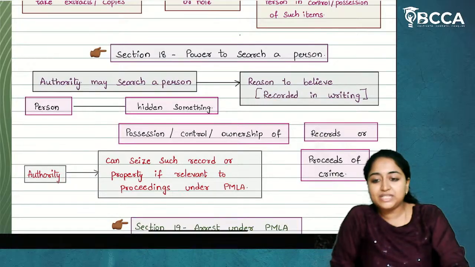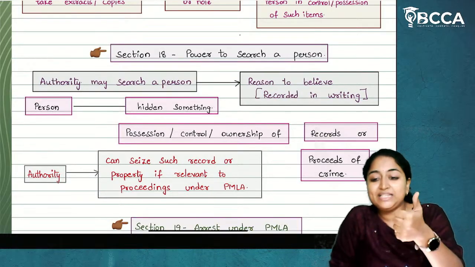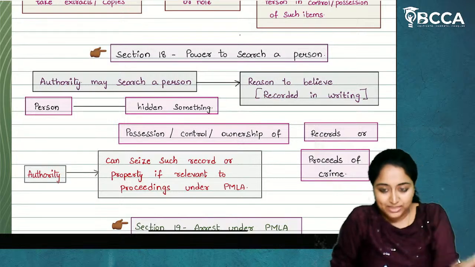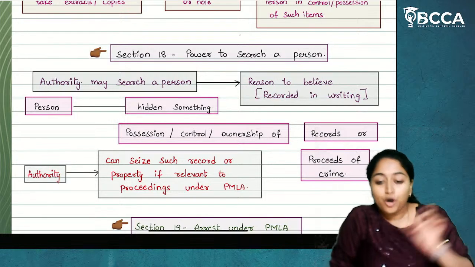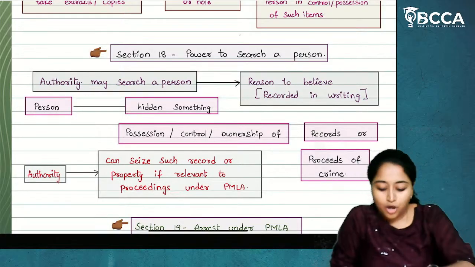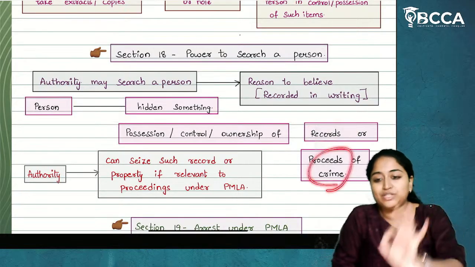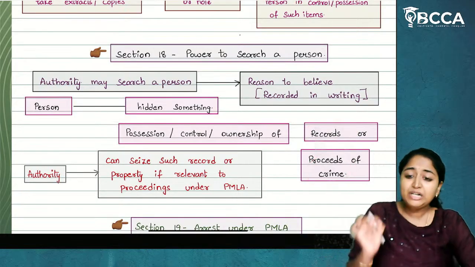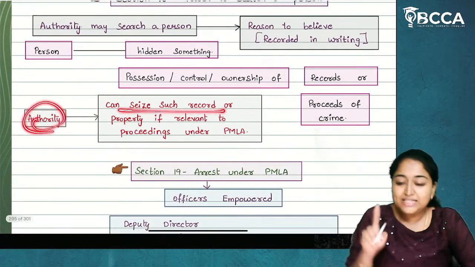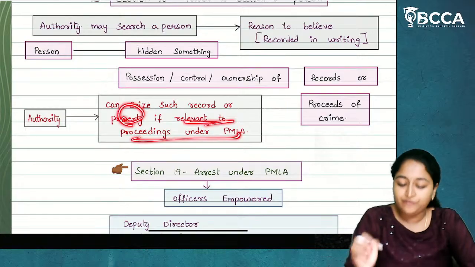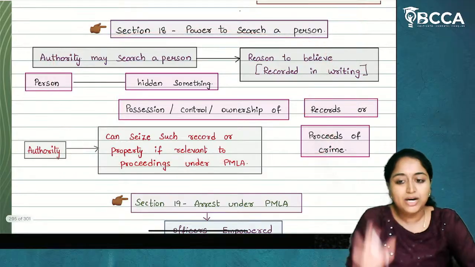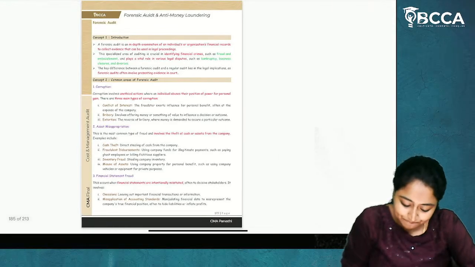When can he search a person? If he has a reason to believe, and that reason to believe is given in writing. And what should the reason be? That the person is hiding something, or he is in possession, in control, or he is the owner of any record or any proceeds of crime. Then in that particular case, the authority can search a person. Authority can seize such records or property if relevant for proceedings under the PMLA. So this is regarding the power to search a person. I hope it is clear.